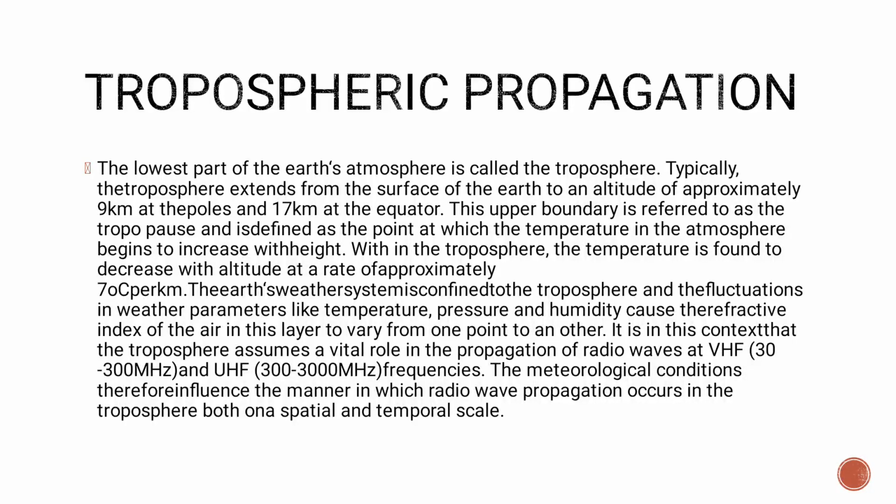Within the troposphere, the temperature is found to decrease with altitude at a rate of approximately 7 degrees per kilometer. The Earth's weather system is confined to the troposphere, and the fluctuations in weather parameters like temperature, pressure, and humidity cause the refractive index of the air in this layer to vary from one point to another.